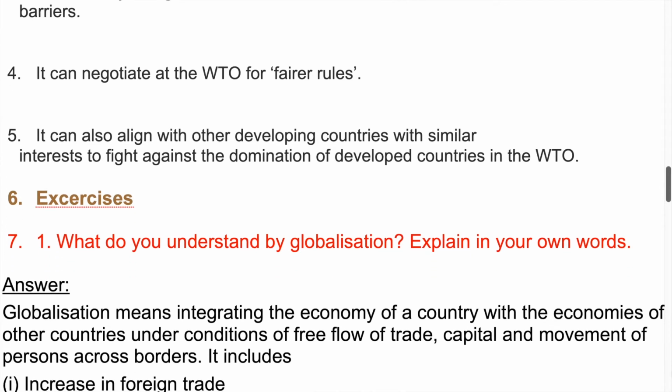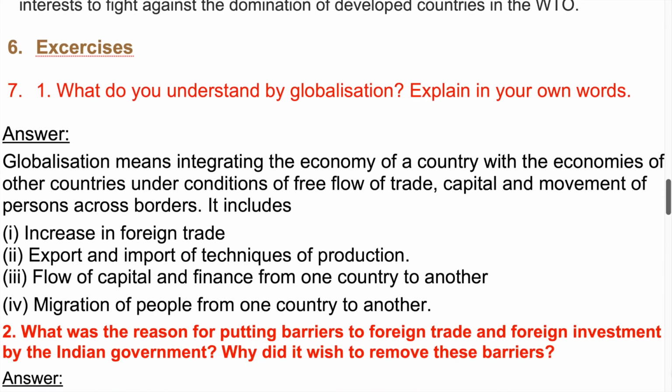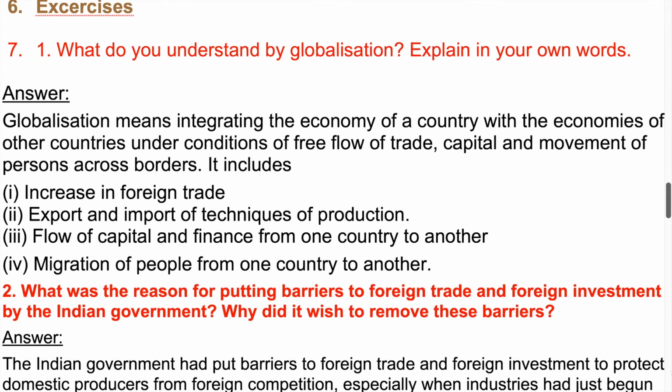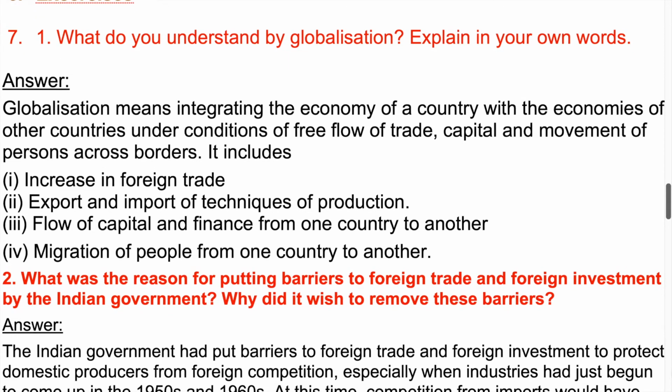Exercises. 1. What do you understand by globalization? Explain in your own words. Answer. Globalization means integrating the economy of a country with the economies of other countries, under conditions of free flow of trade, capital and movement of persons across borders.